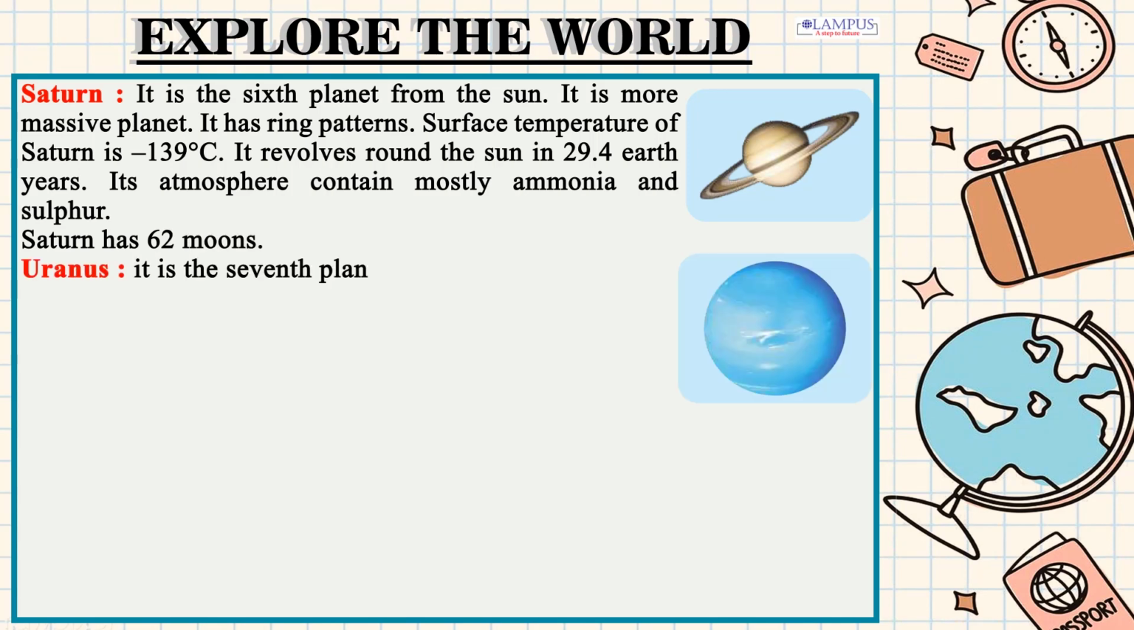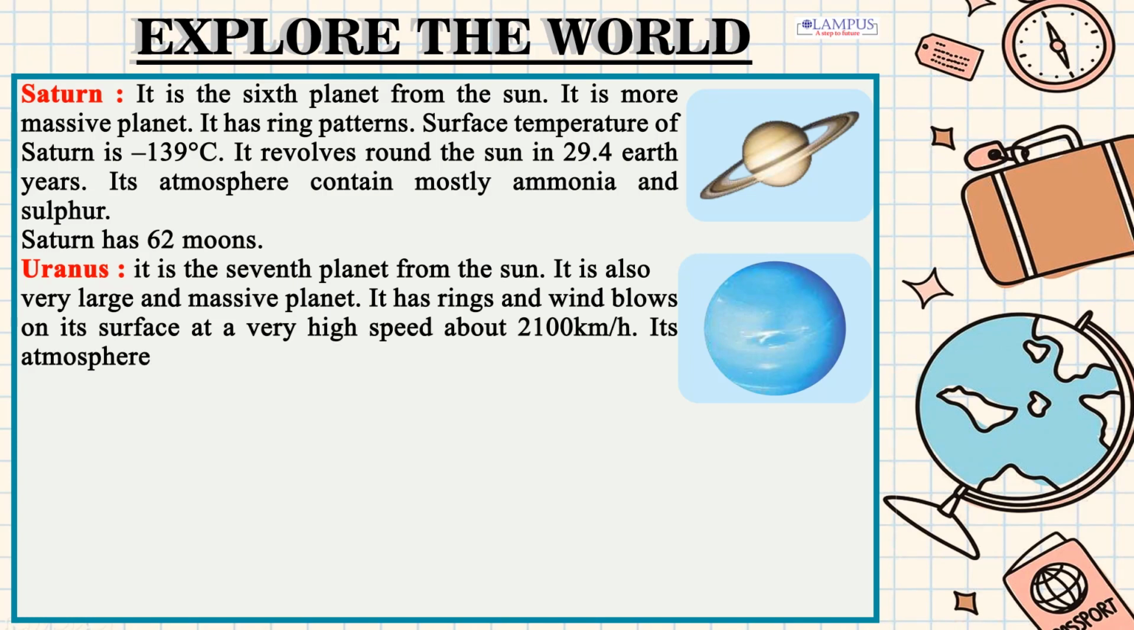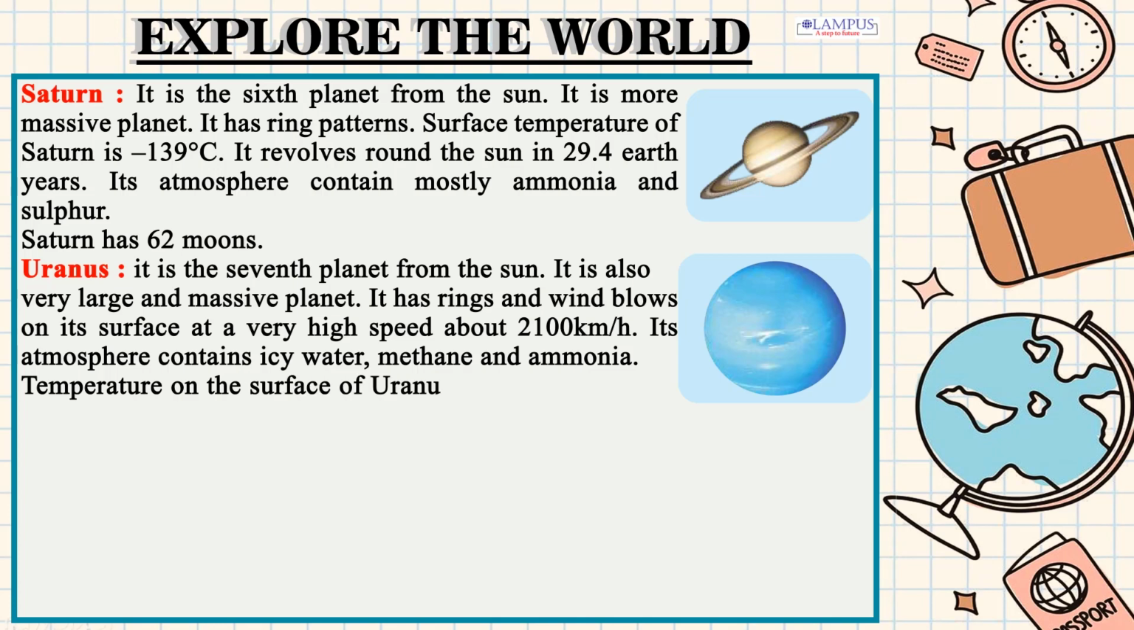Uranus. It is the seventh planet from the Sun. It is also very large and massive planet. It has rings and wind blows on its surface at a very high speed, about 2,100 km per hour. Its atmosphere contains icy water, methane and ammonia. Temperature on the surface of Uranus is 243 degrees Celsius. It has 27 moons.